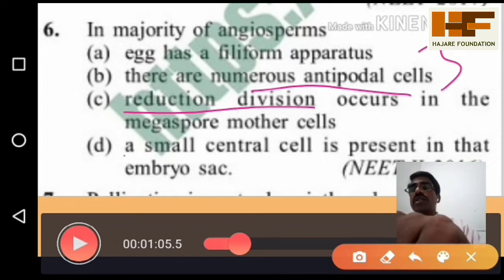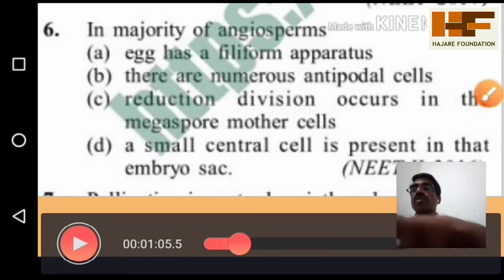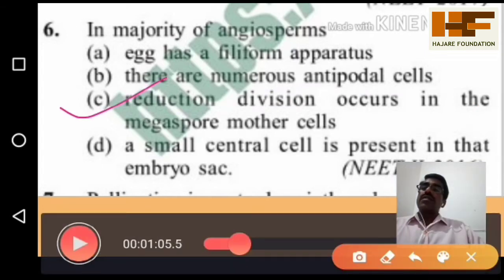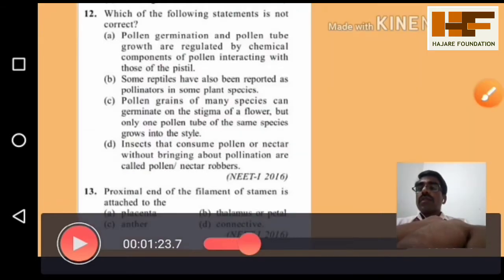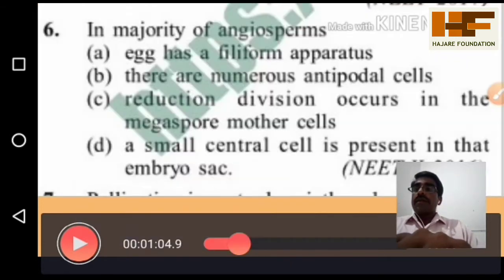Option 4 is that a small central cell is present in the embryo sac. In the majority, the embryo sac has a central cell, in which the polar nuclei are present. But out of these four options, the most relevant in the majority of angiosperms is that reduction cell division is a common process that occurs in the megaspore mother cell formation. Yes. Now you can see this one.